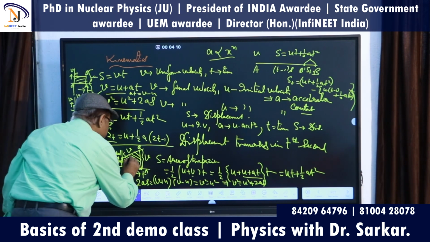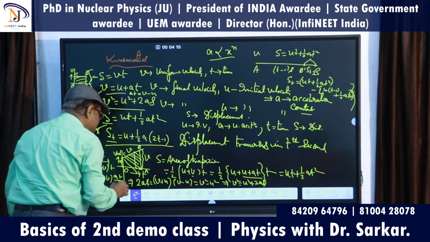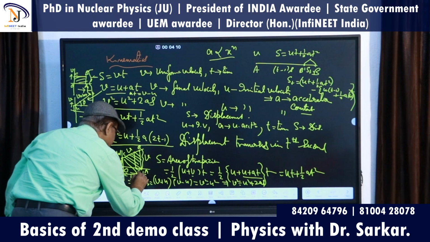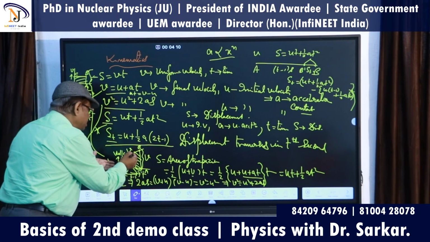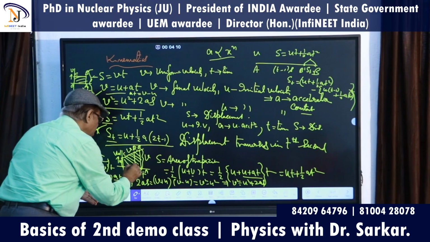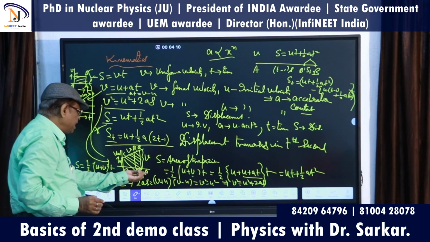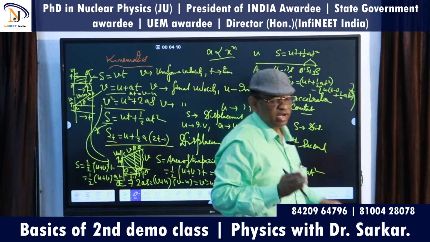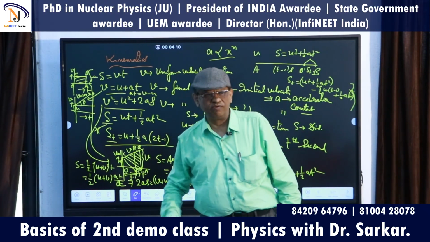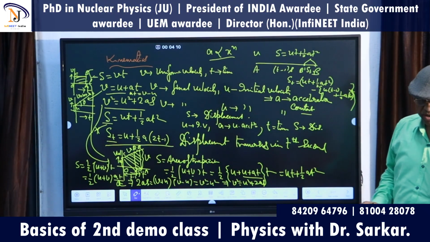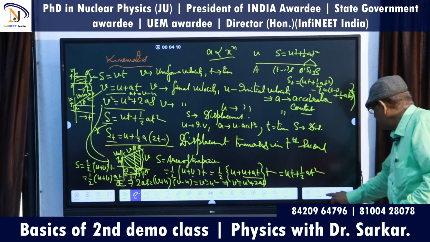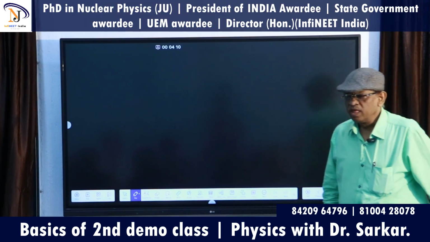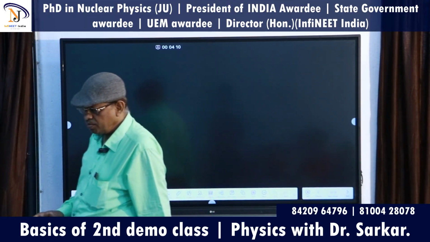And now you see the distance traveled in the kth second. That means this is t minus 1, and this is t. Then you can find the area of the trapezium, it is B1 and this is A1. Here area of the trapezium A1, B1, B. Half sum of parallel sides, in the same way you can calculate it. I am passing on. Okay? These are the basic things. Do you follow me?